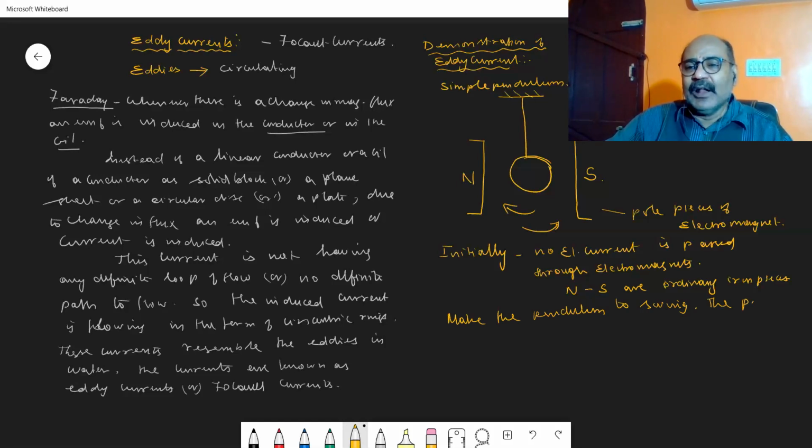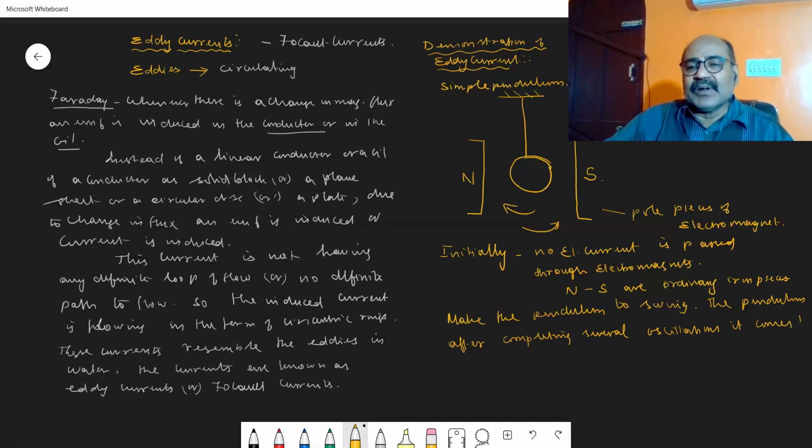The swinging pendulum, after completing several oscillations, comes to rest.